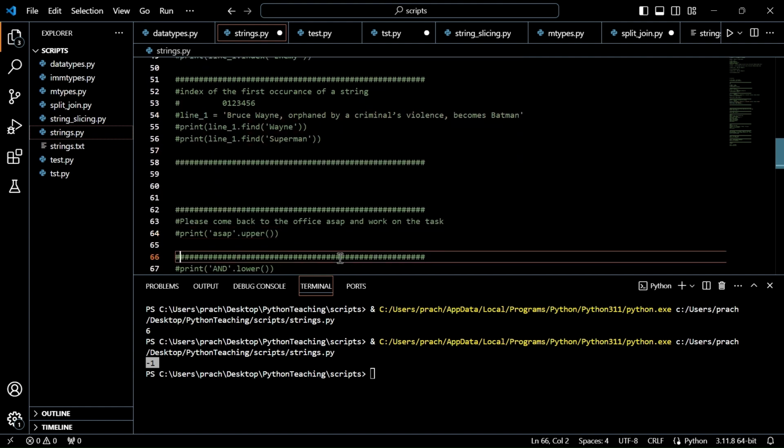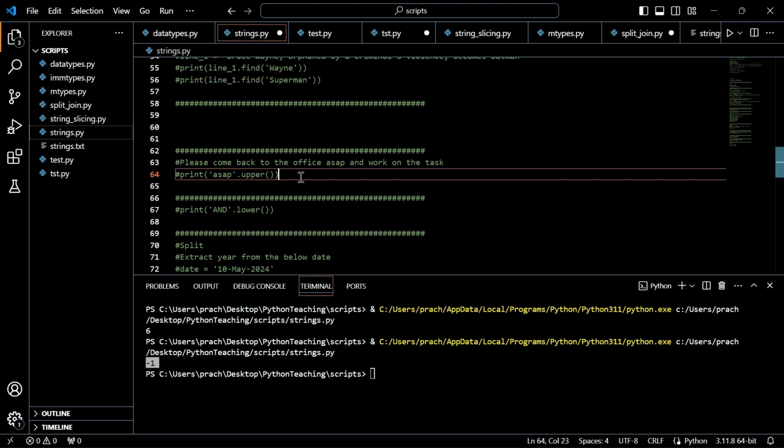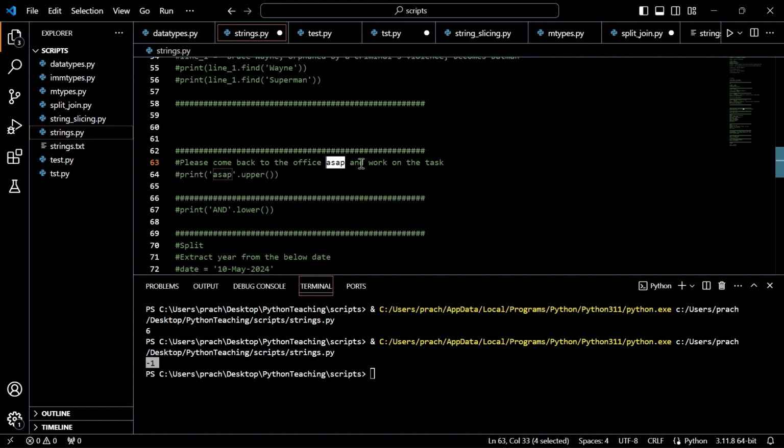Let's go to the next function. The next function is upper. In some cases, let's suppose you are reading a sentence and you have some words which are lowercase. Imagine words like ASAP. Normally ASAP is a short form of as soon as possible, right? So when you write words like this, you always have them in upper letters. LOL, laughing out loud, you give it in upper letters. But you want to identify these words and convert them to upper letters. How do you do it? There is a function called upper.